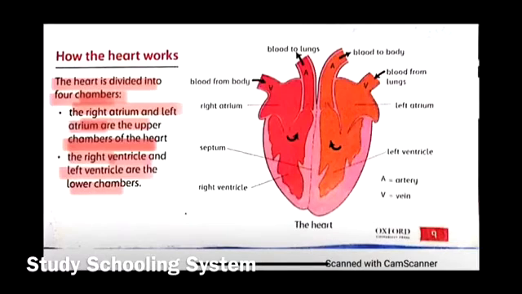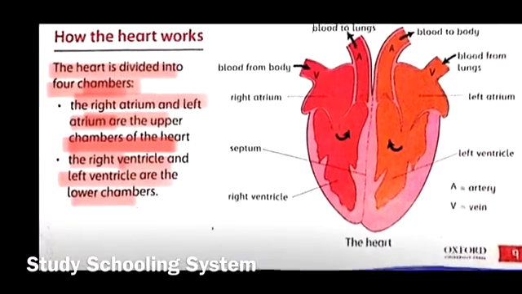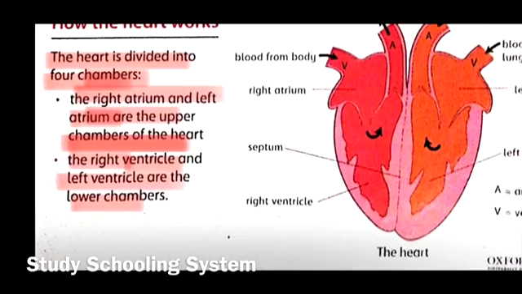Then your last question is, what are the chambers of the heart and how are they divided? So this answer is pretty easy. You're not going to write the whole thing, but you'll frame it better. But this is the answer. It says the heart is divided into four chambers. The right and left atrium are the upper chambers of the heart, and the right and left ventricles are the lower chambers of the heart.